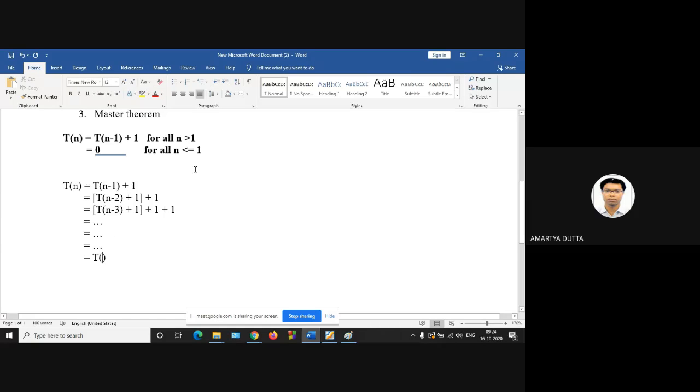T of 1 is given. Look carefully. When the value of n is less than or equal to 1, that is T of 1 is given. What is the value of T of 1? 0. So if you write T of n minus 1, then what will be the value? 0. So this particular value will lead to 0.